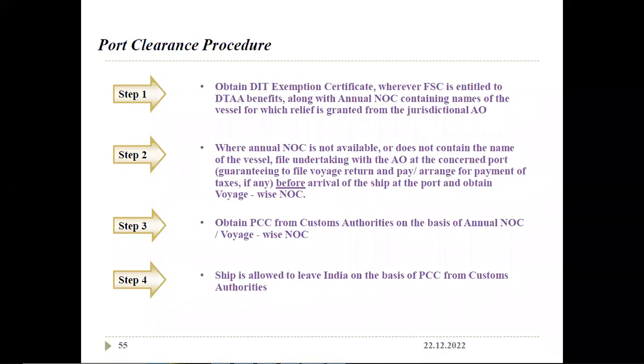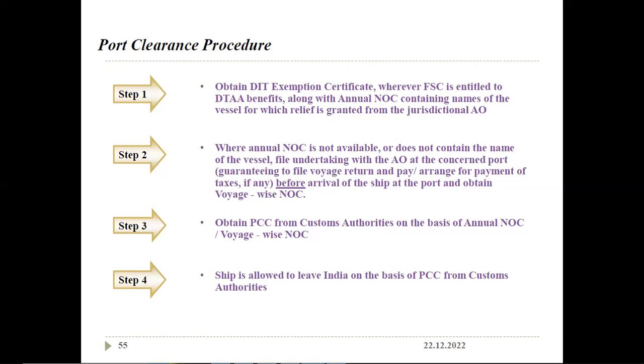Step 1 is to obtain the DIT exemption certificate wherever foreign shipping companies are entitled to DTAA benefit, along with annual NOC containing the name of the vessel for which relief is granted, from the jurisdictional AO. Step 2: where annual NOC is not available or does not contain the name of the vessel, file an undertaking with the AO at the concerned port before arrival of the ship at the port and obtain voyage-wise NOC.